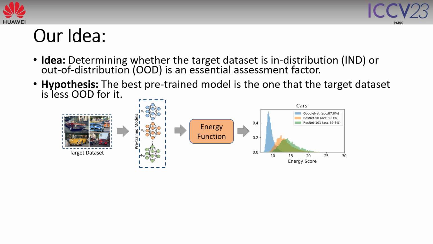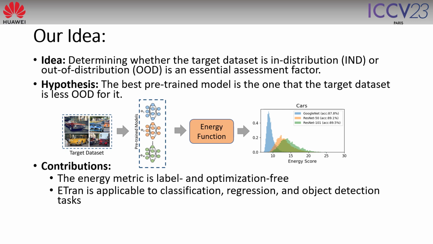Given the energy function, we find the energy values of the target dataset on each of the pre-trained models, and we look at the energy values and try to find the best pre-trained model based on how OOD the target dataset is for the pre-trained model. The contribution is that the proposed energy metric is label and optimization free, which is very fast and effective, and ETran is applicable to classification, regression, and object detection tasks.